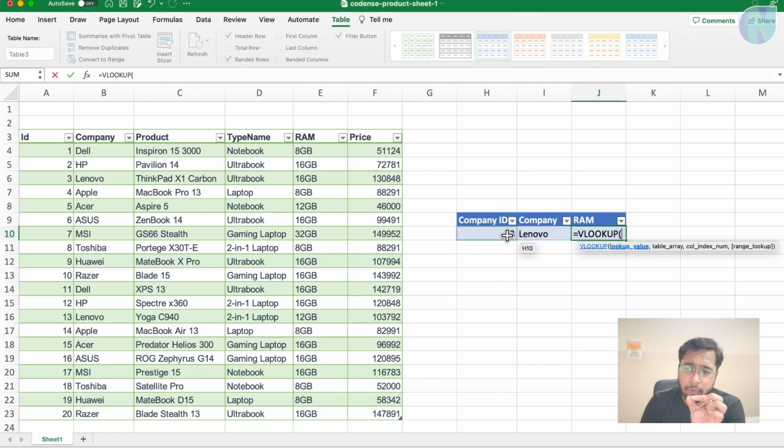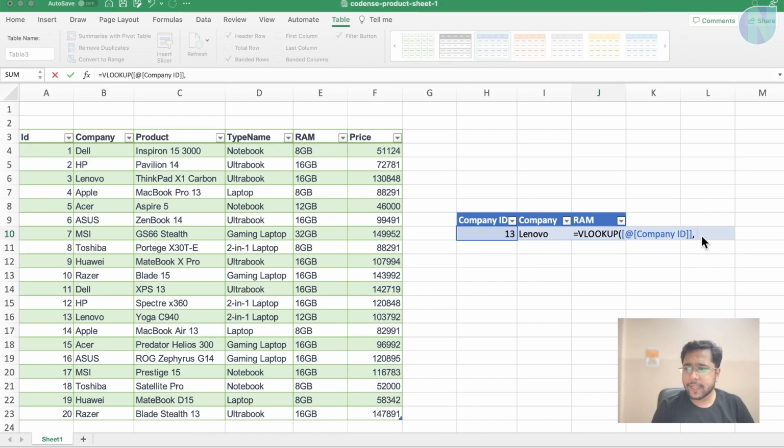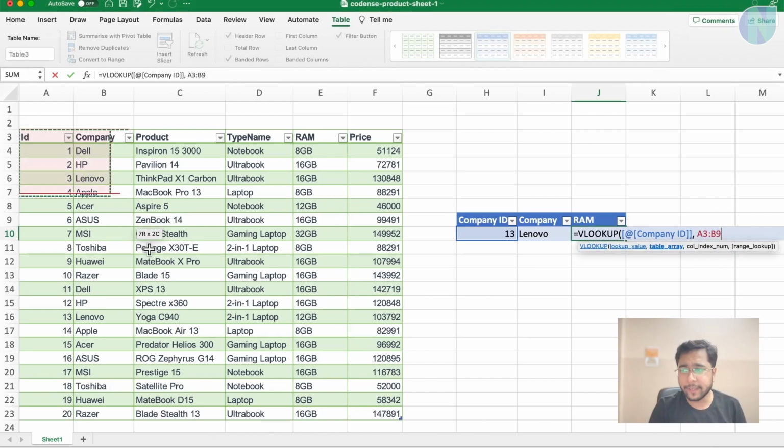Okay, so yes, coming back, VLOOKUP. Which value do we need to look up? We need to look up the company ID. Then I will put a comma here. Now the second value which we need to pass here is the table array. We will select the complete table here.